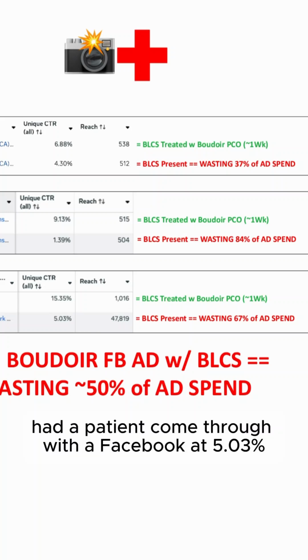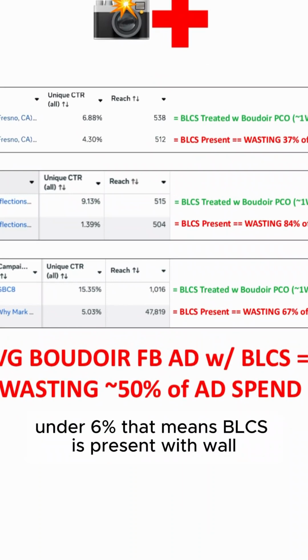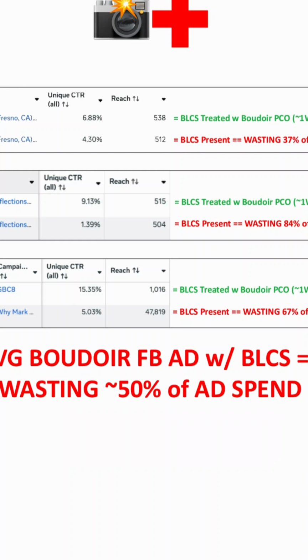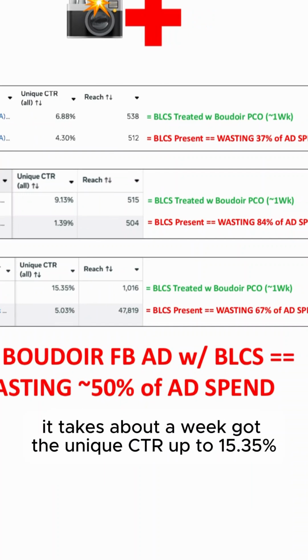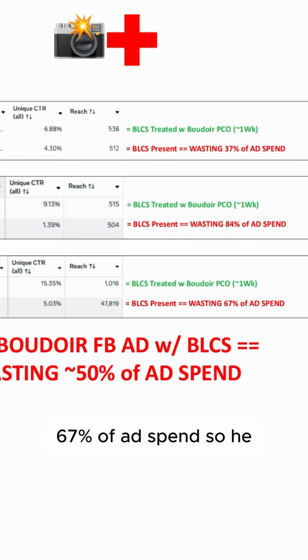Finally, had a patient come through, Boudoir Facebook ad at 5.03%, under 6%. That means BLCS is present, Boudoir low click syndrome. And we did the Boudoir Pico treatment on it. It takes about a week. Got the unique CTR up to 15.35%. So we found out the original Boudoir Facebook ad was wasting 67% of ad spend.